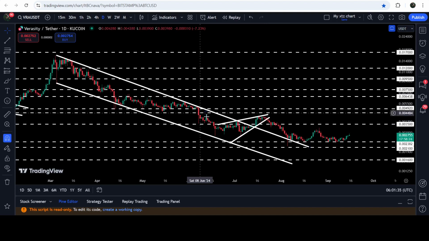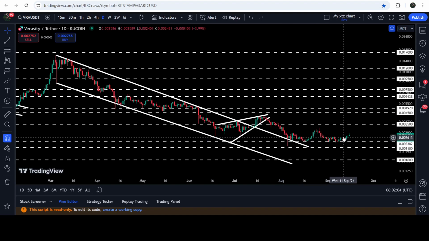And after the breakout, the price was still moving inside this rising wedge pattern. You can see that when it was moving inside this channel, the price formed this rising wedge pattern. We found the resistance here on 9th of June 2024 and found the support here on 5th of July. And after getting squeezed inside this wedge, finally we broke it down. The target was here at the bottom of the wedge, and after hitting that target, the price also found a short-term support here at $0.00238. You can see that for several days, the price has been testing the support, and now it is once again gearing up.